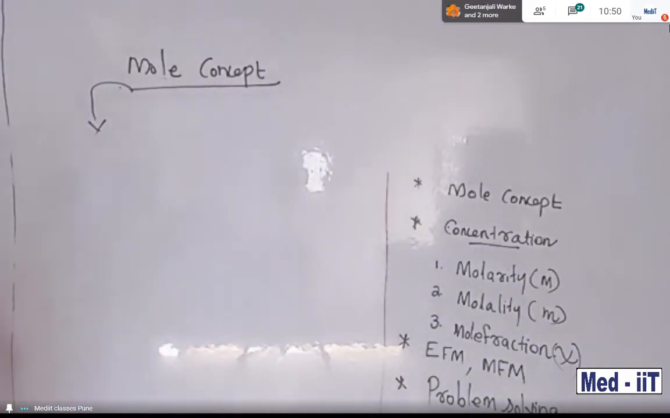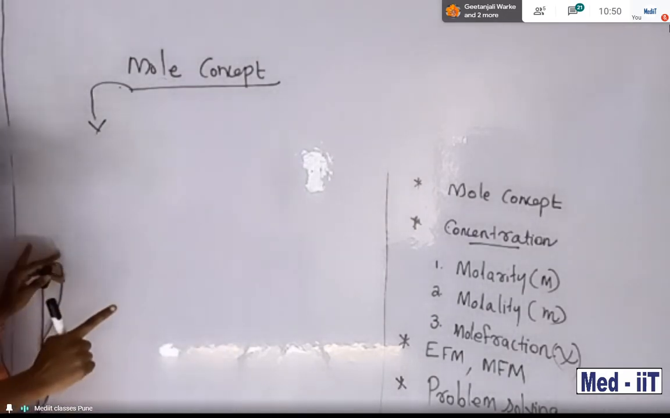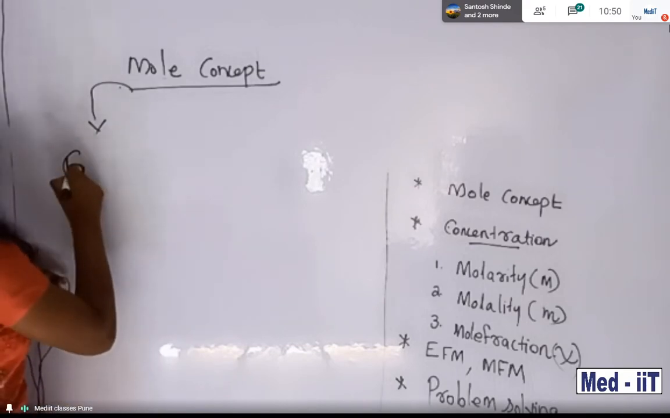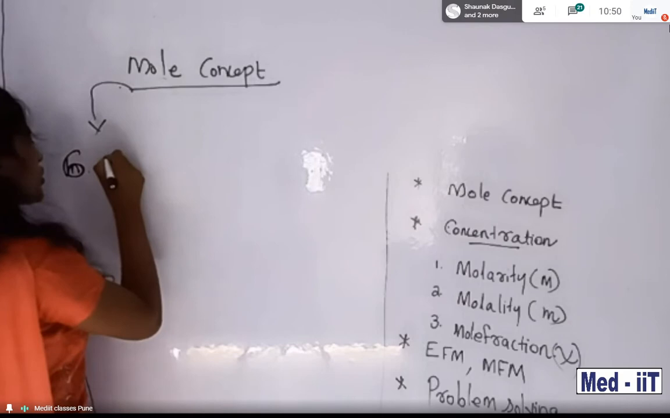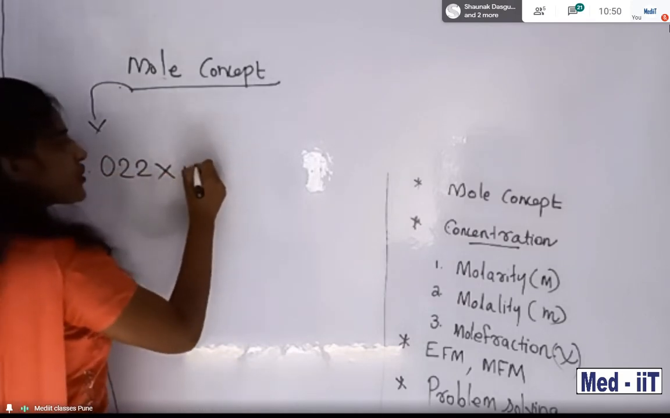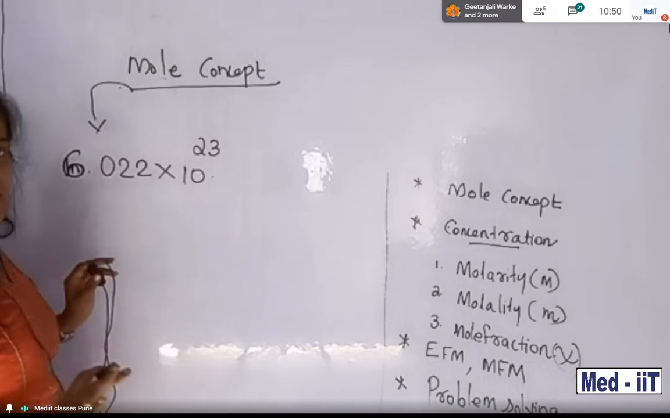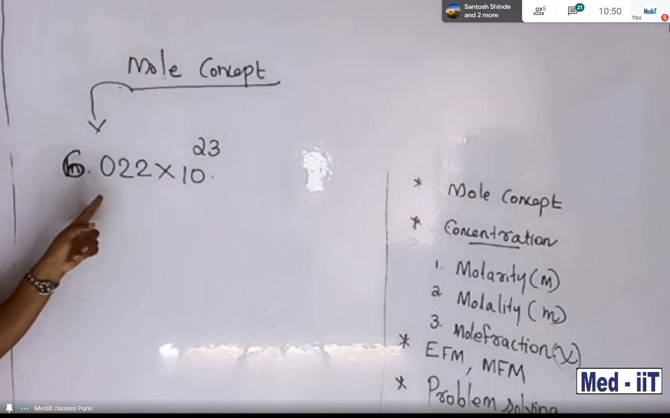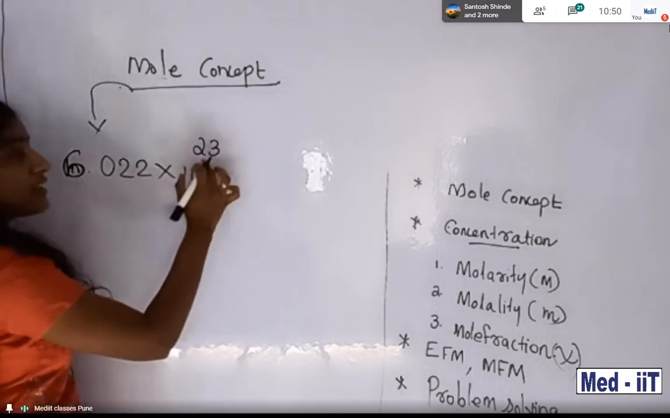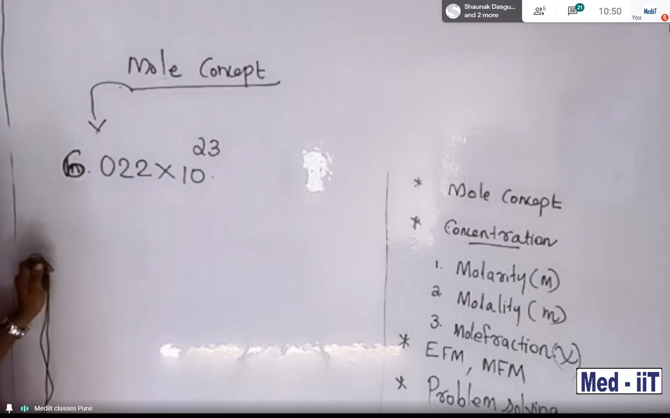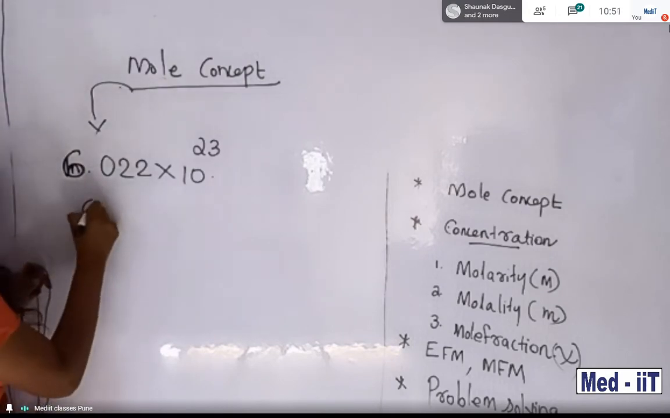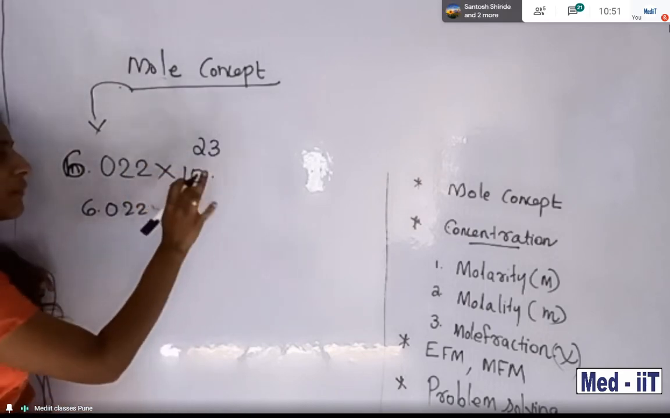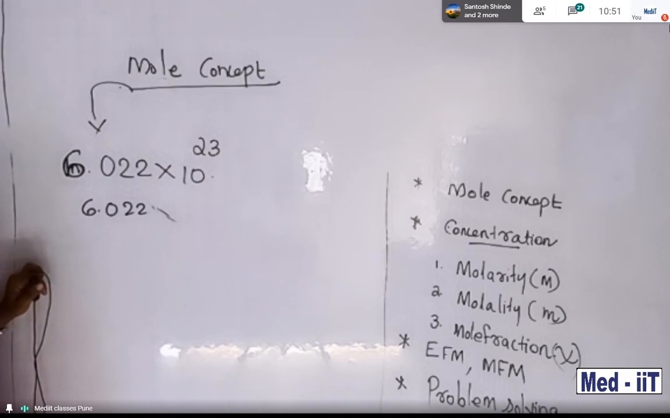Suppose, keep this in mind. Are you familiar with 6.022 into 10 raised to 23? Suppose this is a number. So look, students, 6.022 into 10 to the power 23 means how many zeros are remaining? 6.022 is a number, and this is a 10 to the power multiple. So if we avoid that multiple, how many zeros are there?